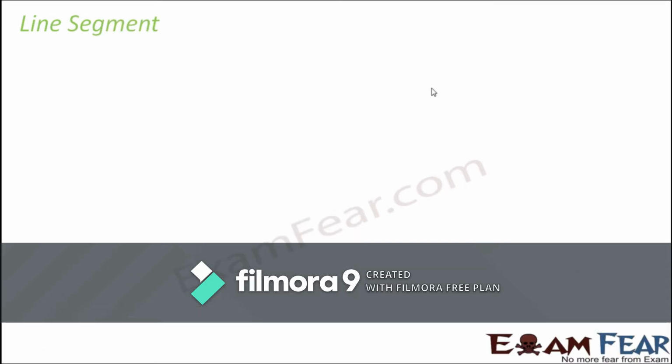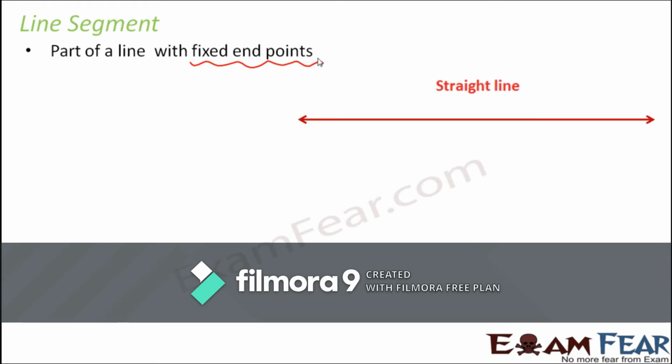Next is line segment. As the name suggests, it is a segment of the line. It is a part of a line with fixed end points, because a line doesn't have any end point, since on both the ends it is extending infinitely. So there is no end point. But a line segment is a part of that same line, and it has fixed end points. Let's say that this is a straight line, as we see. It is extending in both directions.